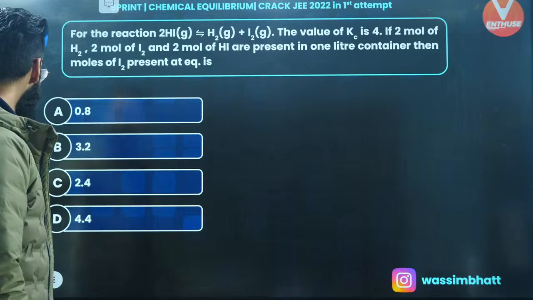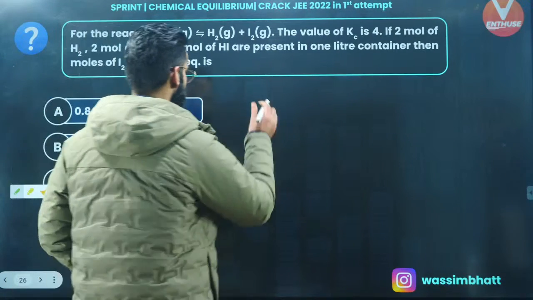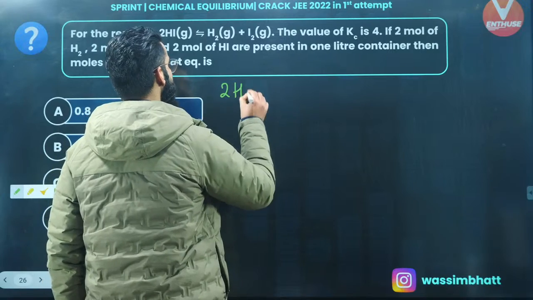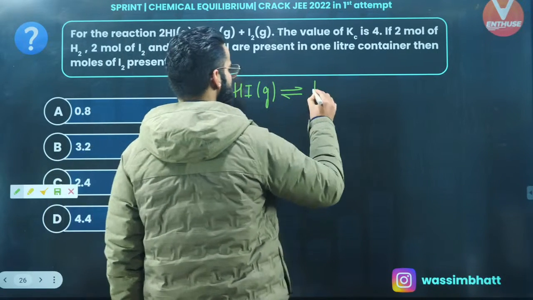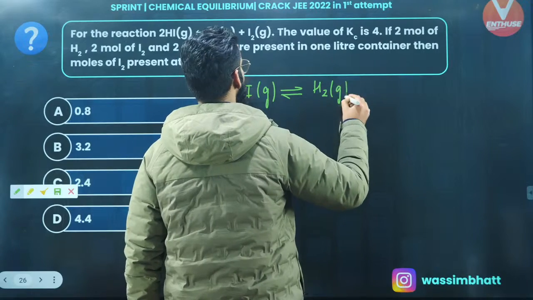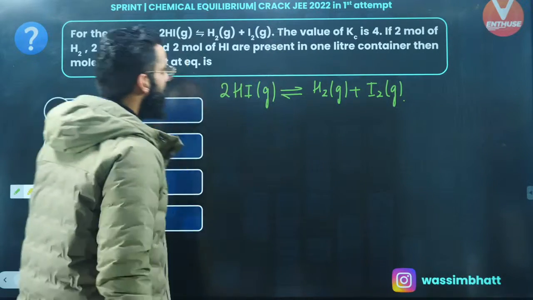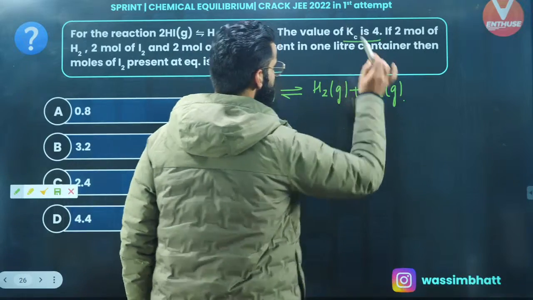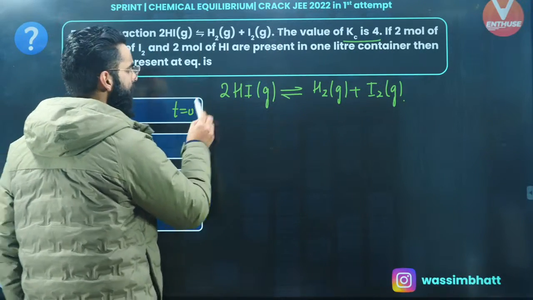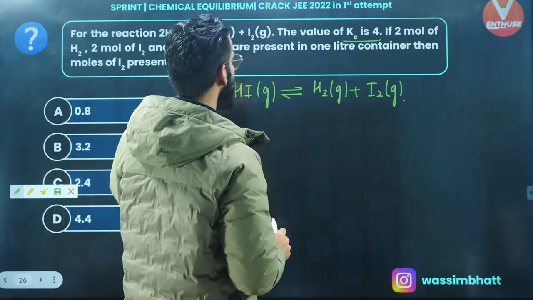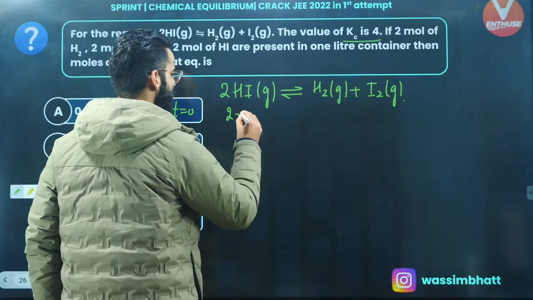Let's exactly see how to solve this question. It's a very simple one again. See guys, the reaction that's given to me is 2HI gas in equilibrium with H2 gas, and with this I'm writing I2 gas as well. This is the reaction which I have. Well, the equilibrium constant Kc value is given to us as 4. Perfect. At time t equals 0, initially, how many moles of HI do we have in the container? We have got 2 moles of HI in the container at time t equals 0.